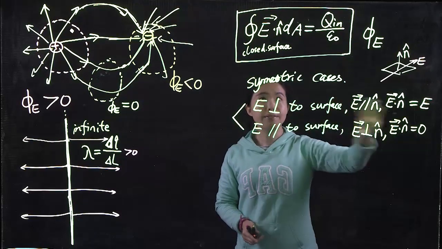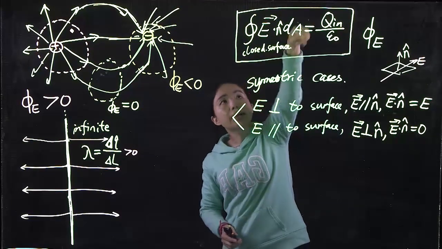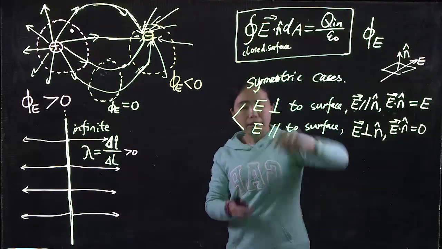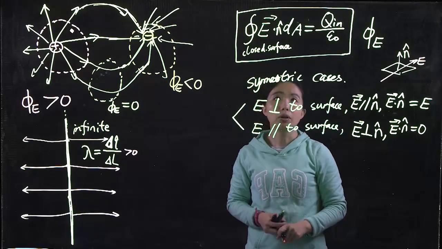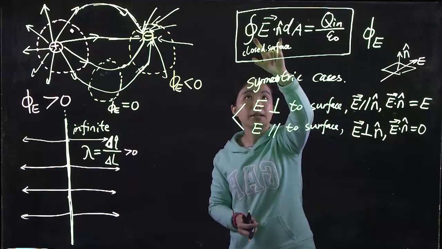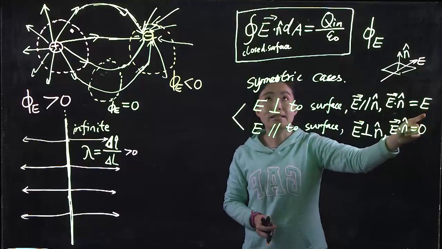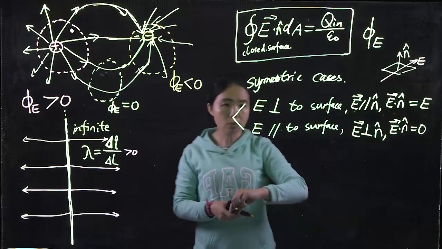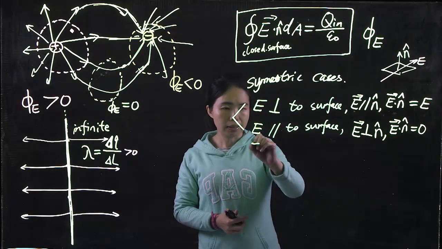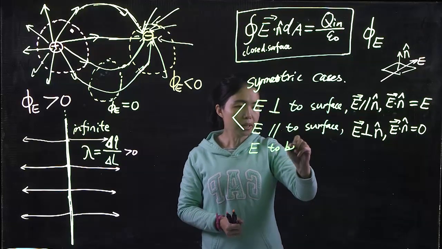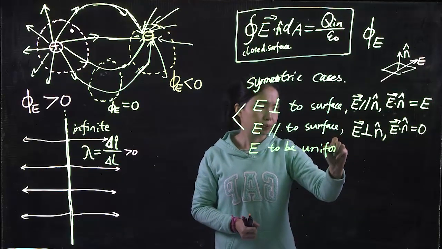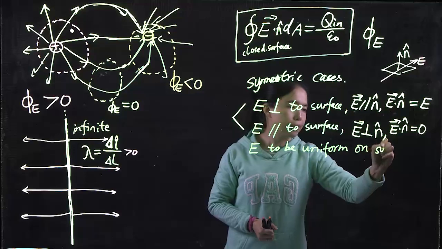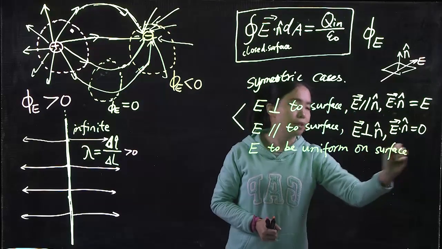If we choose the surface this way, this very complicated integral is going to become something simple, because this can be simplified into E itself. And we also want the E to be uniform on the surface, at least on part of the surface.